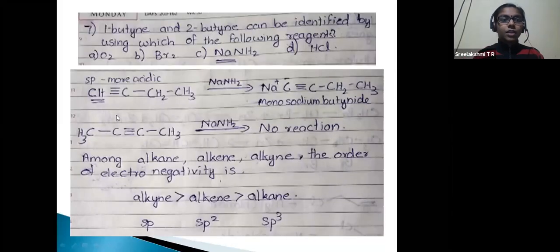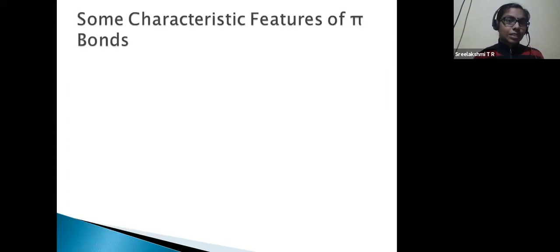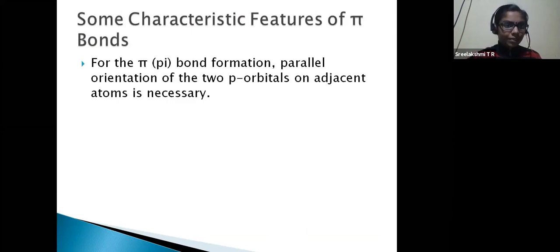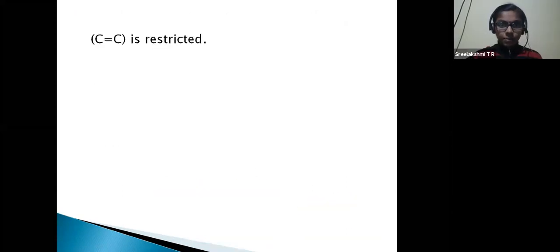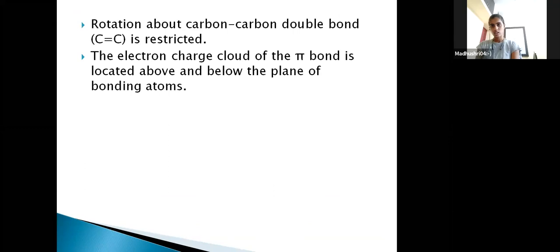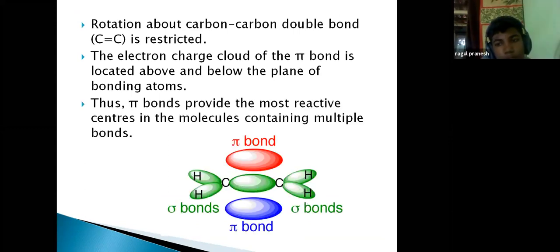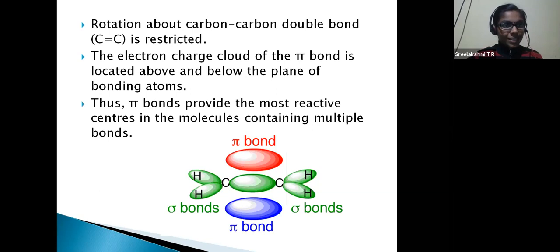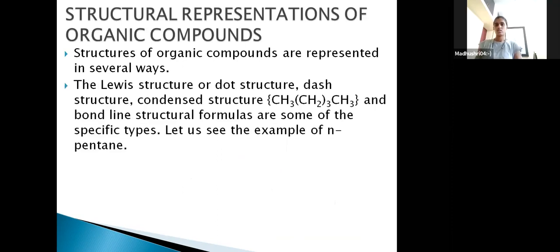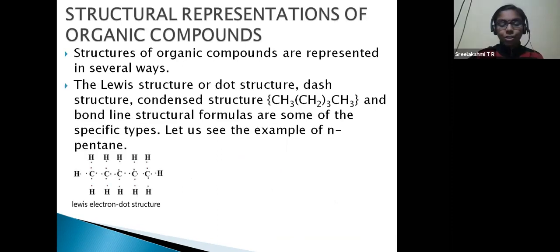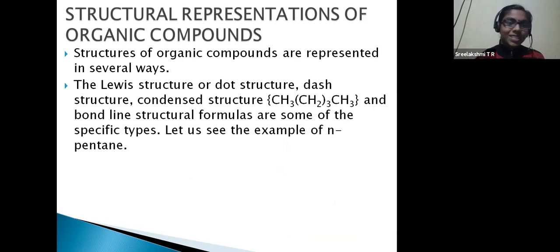Now we can start our class with a new topic. Some characteristic features of pi bond. This also we covered in the last class, right? Parallel orientation, on the same plane, the cloud above and below, rotation is not possible. We have dealt with these things in the last class. Now this is the new topic we have to see today. This is a brand new topic for you.